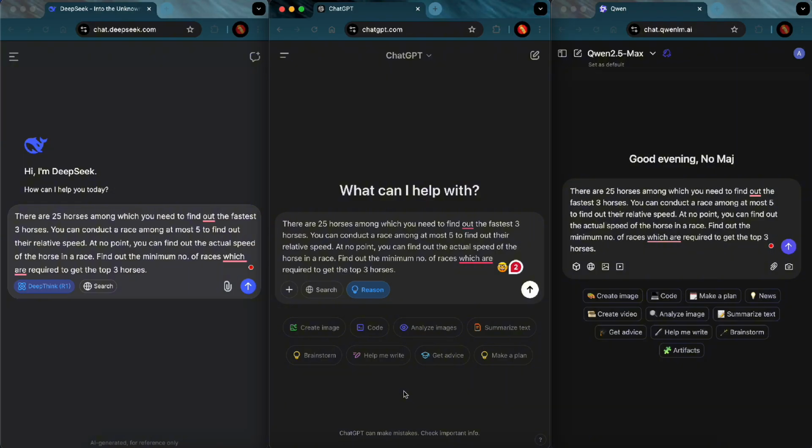Okay, so we have the 3 models in front of us. We'll start with the incumbent, ChatGPT. ChatGPT did not have a reasoning model available for free just a few days back. But now, since it's there, we are going to enable the reason option and see how it goes.